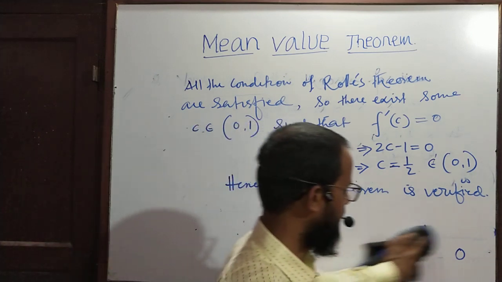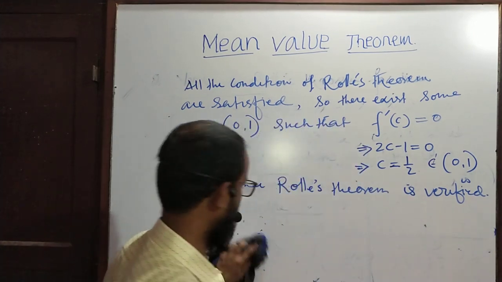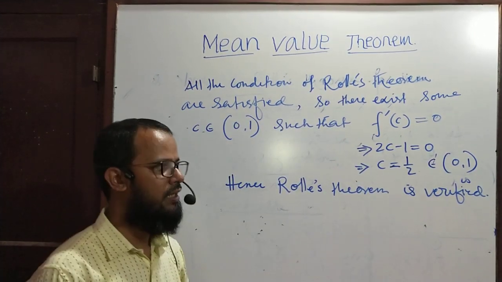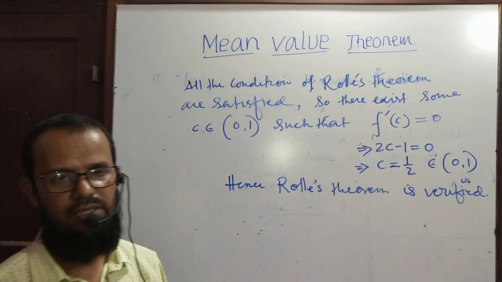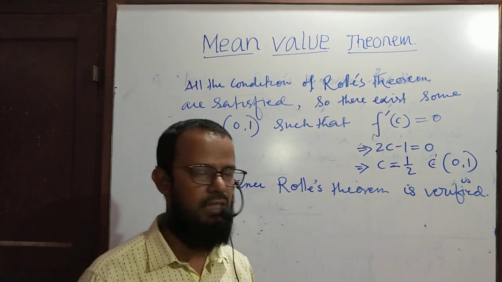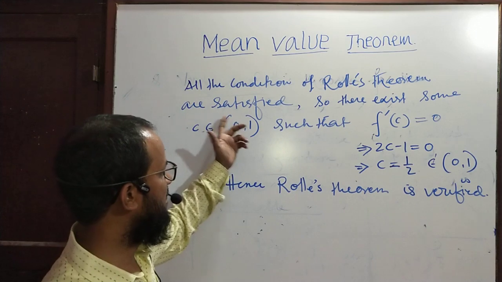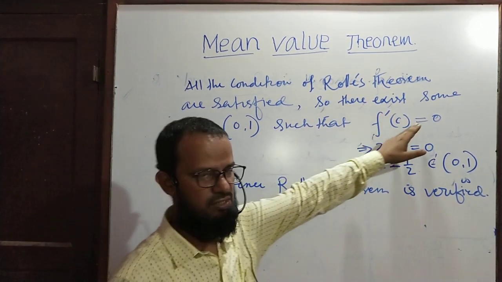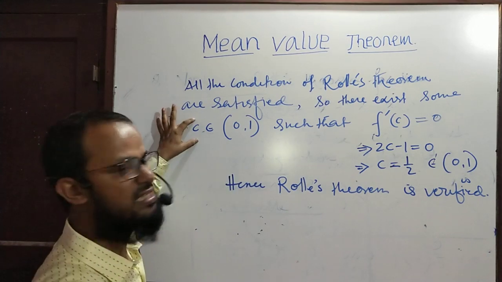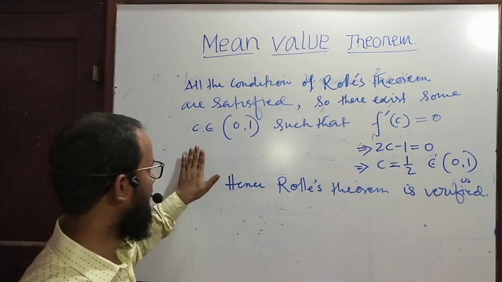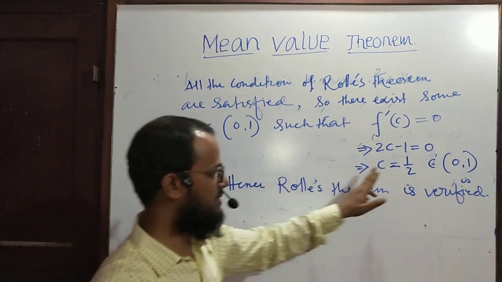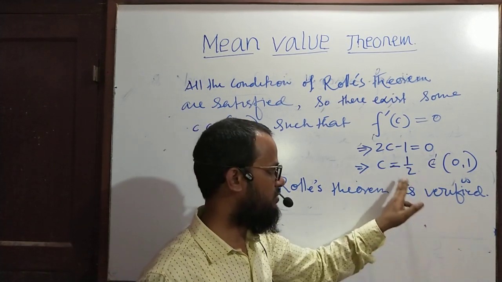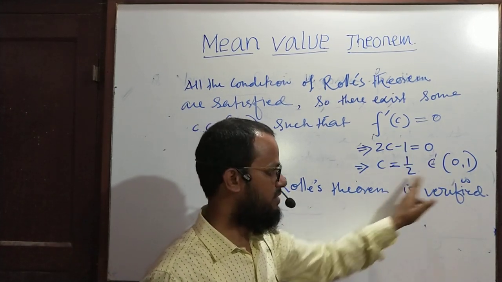In this way you start the problem and end the problem. First you have to satisfy all the conditions of Rolle's theorem, and after satisfying them you write the statement that there exists some c belongs to the interval with f dash c equal to 0. We suppose there exists some c, we do not know what c is; after calculation, whatever c we get must belong to this interval.